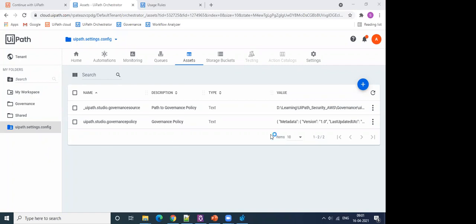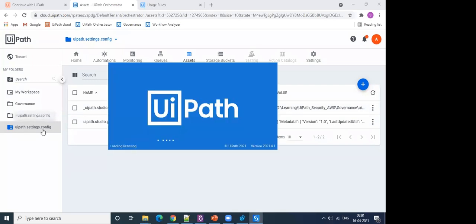Another point to note here is that when you create this folder and define assets, you might want to consider creating a new role specifically for policy users, maybe policy user or governance user.